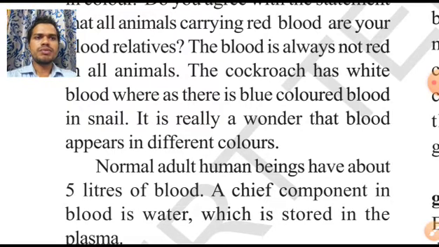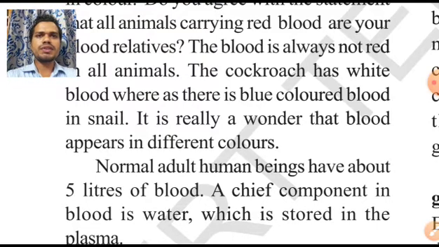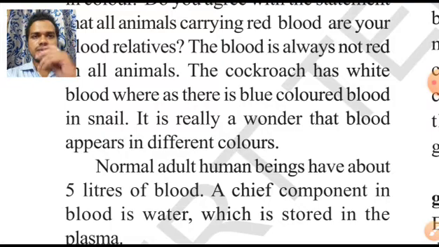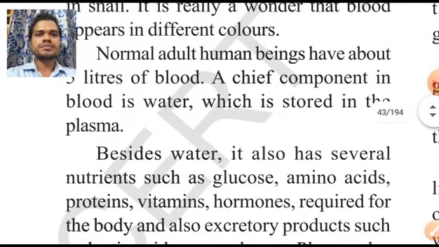Now a normal adult human being has 5 liters of blood. We cannot say that exactly 5 liters are there. Approximately 5 liters of blood is there in a normal adult human being. Now a chief component in the blood is water. What is the major portion that is filled inside the blood? That is water, which is stored in the plasma.